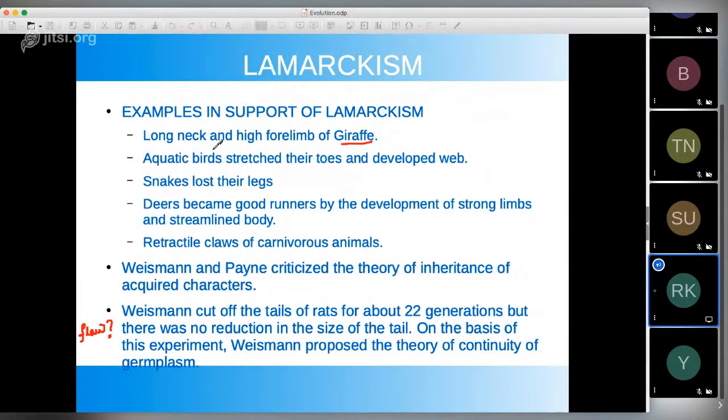So, how should Weismann have performed this experiment? Here we are talking about the tail. So what is the use of the tail? Whether the rat requires the tail or not. We are not talking about whether the gene is present or not.